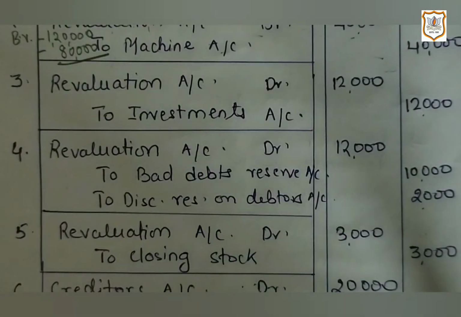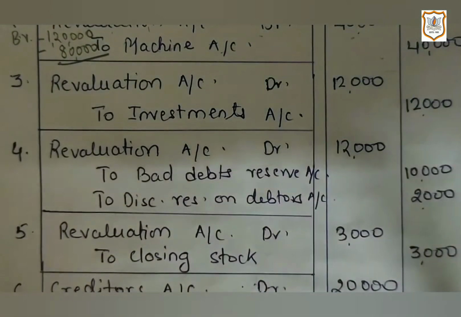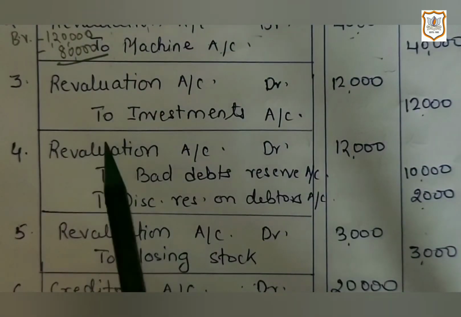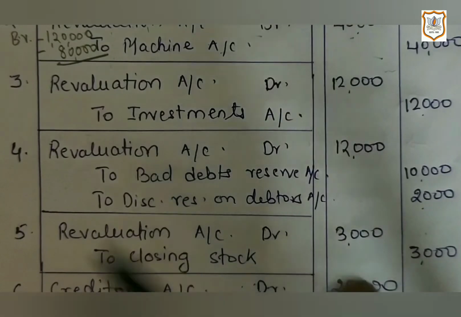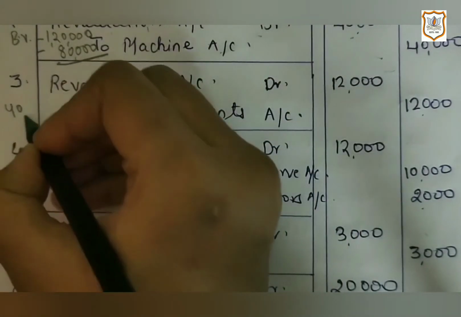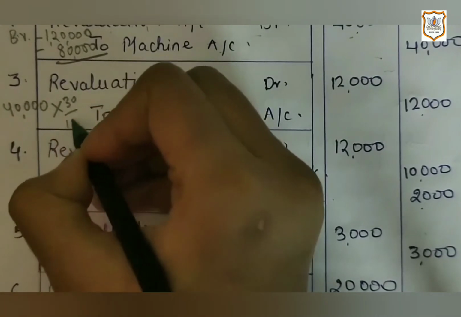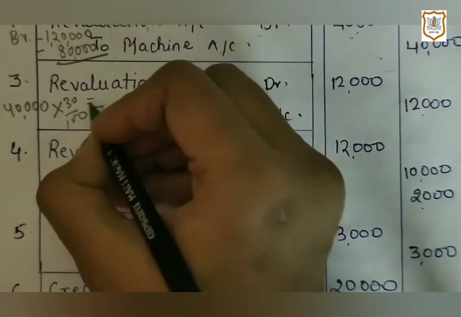Now the third information is given in the question. The value of investments is to be reduced by 30%. So first you check in the balance sheet how much amount is given for investment, the book value. It is 40,000, and 30% of 40,000 is 12,000.